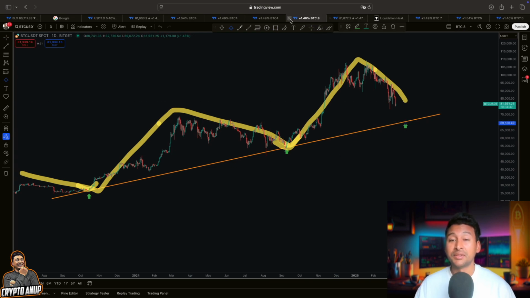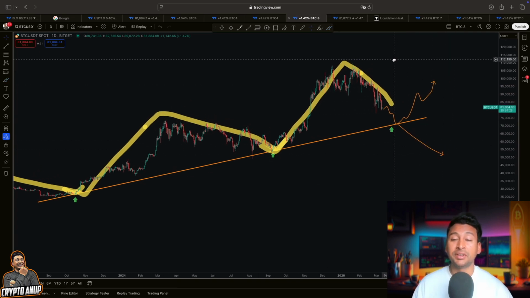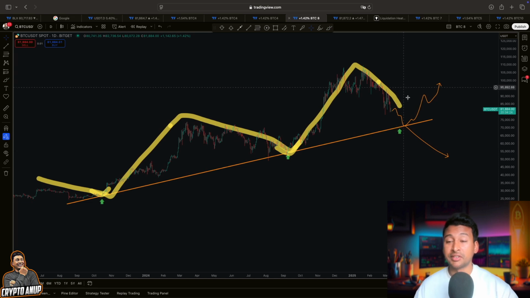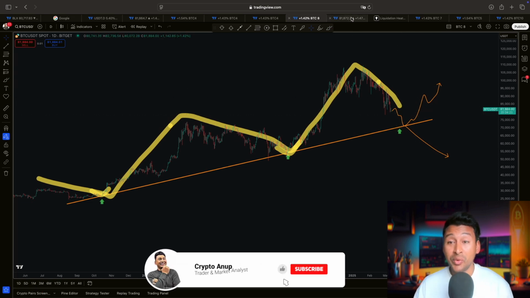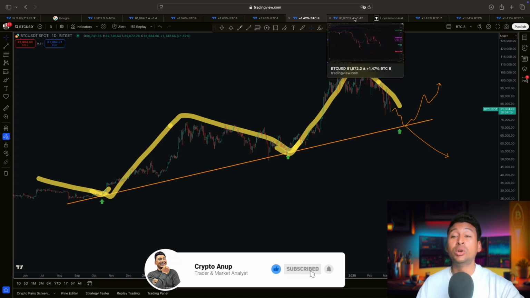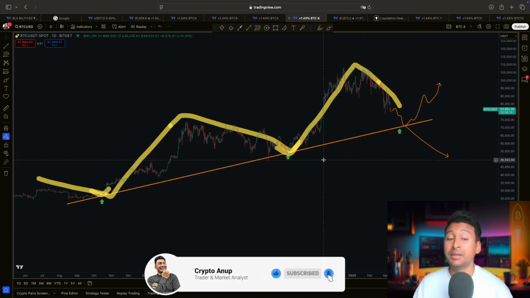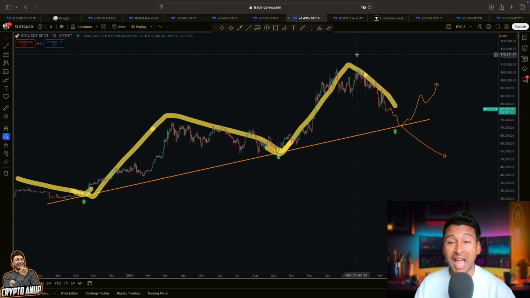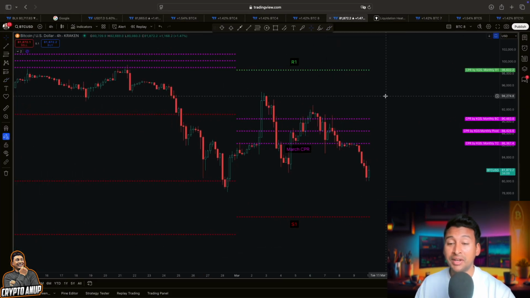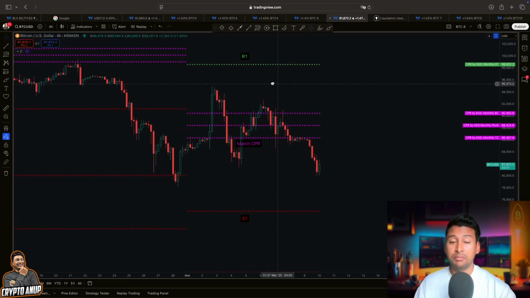And again, just like what I showed you with this example, 70, 75,000 in between that range is where we could be getting attracted before choosing a trend direction. But I personally think once Bitcoin tests the support in between 70, 75,000, many new investors are going to jump in. That will push the price higher, and we might see an actual bullish continuation playing out after that. But for now, things are looking bearish for Bitcoin.